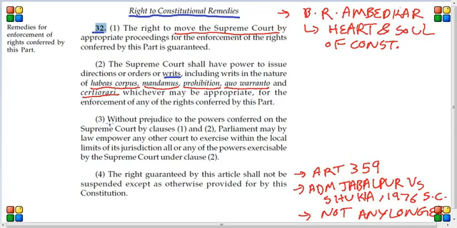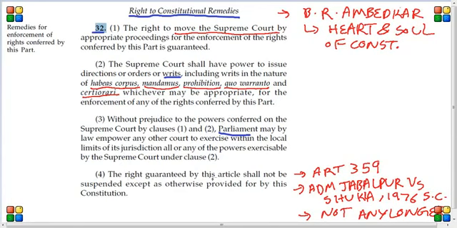The third clause says that without prejudice to the powers conferred on the Supreme Court by clauses 1 and 2, Parliament may by law empower any other court to exercise, within the local limits of its jurisdiction, all or any of the powers exercisable by the Supreme Court under clause 2. What this means is that not only the Supreme Court, any other court can pass any of these writs to protect the fundamental right of any person, as long as those powers are given to that court by the Parliament. That's what it means.